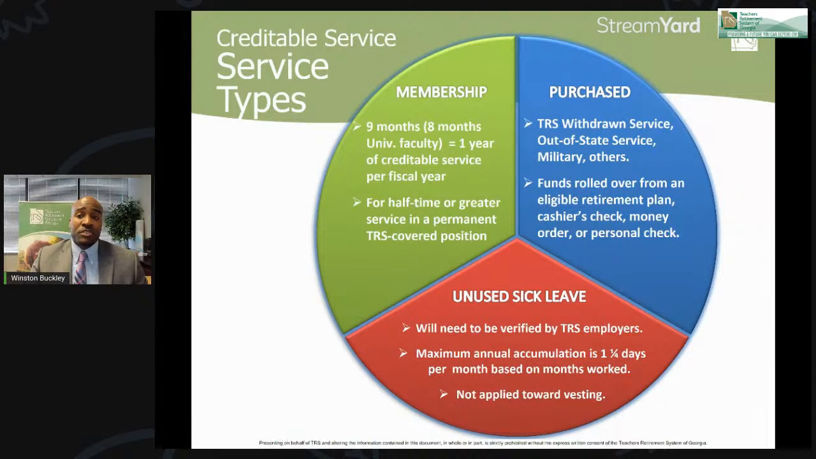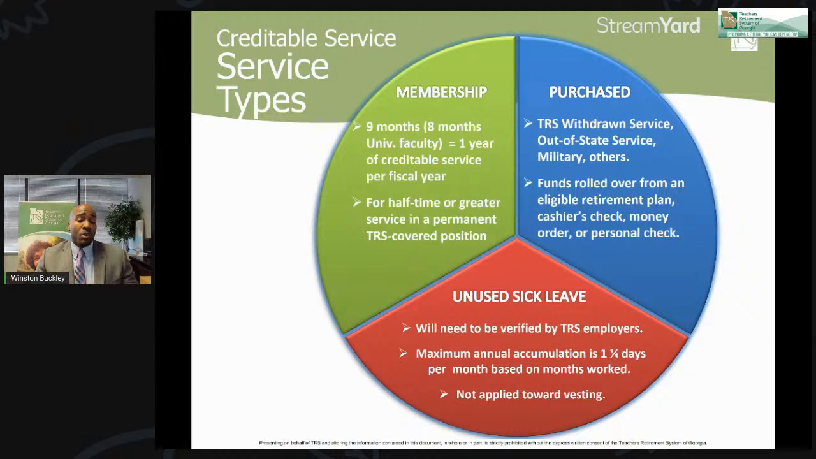Now, you can also buy service towards your TRS credit. And some types of service purchases are withdrawn service. So let's say you work for a TRS covered employer, you separated your employment and you came back, you can buy that service. Out of state is very common. So let's say you worked in a public school system in Alabama, for example, then you can, in most cases, purchase that service and transfer that to Georgia. Military service, some of those account if you're not expecting to draw a benefit from the military. And we do have some others as well.